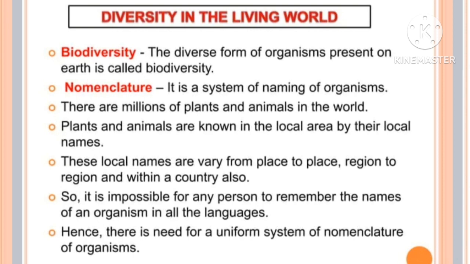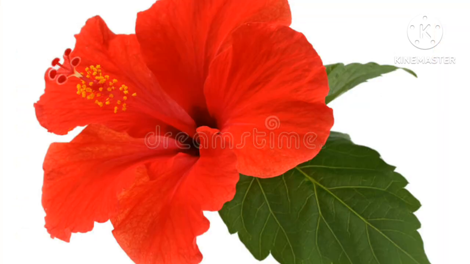Now, what is meant by nomenclature? Naming of an organism is called nomenclature. Sometimes, see here, in our state we have hibiscus. In Telugu we call it mandara. When we go to other states, we call it by another name, that name is dasani.